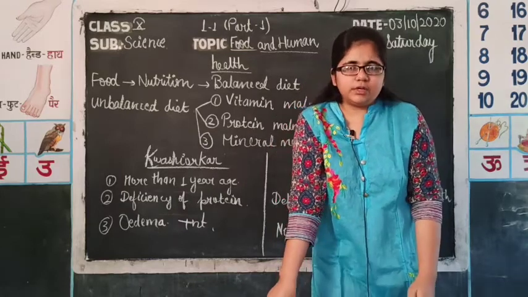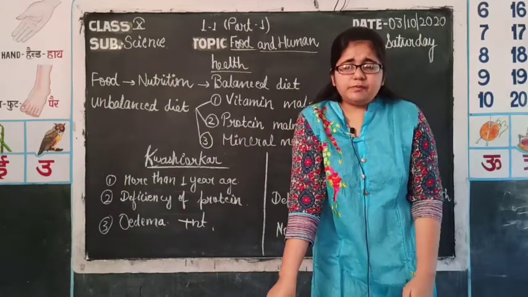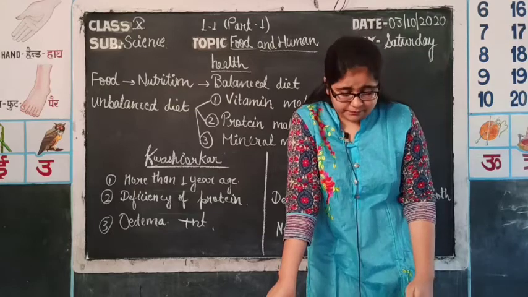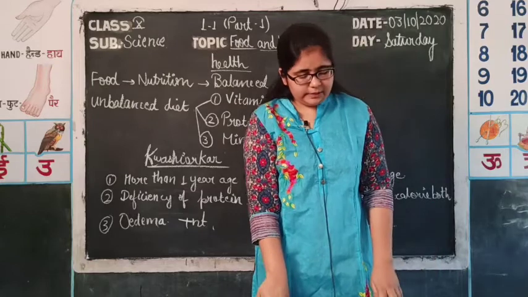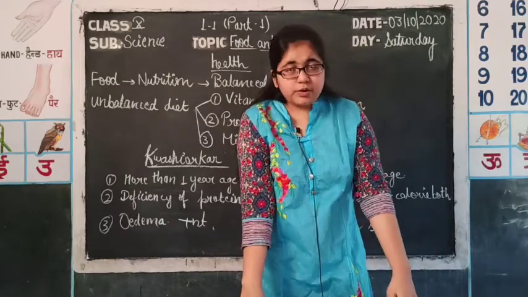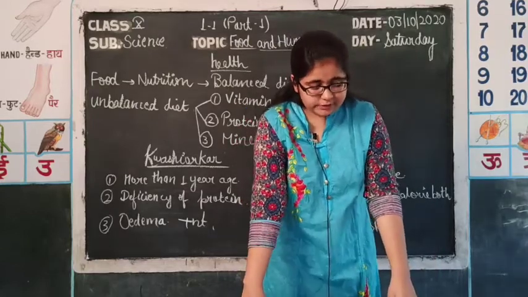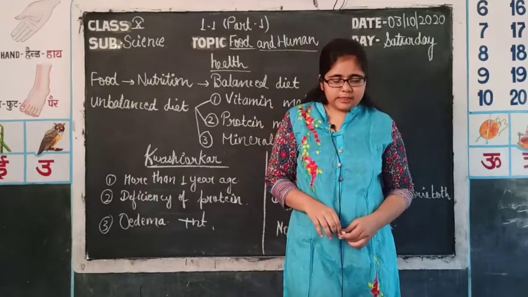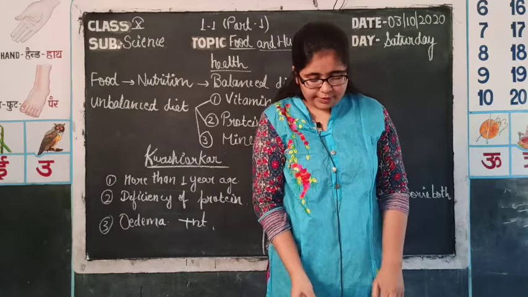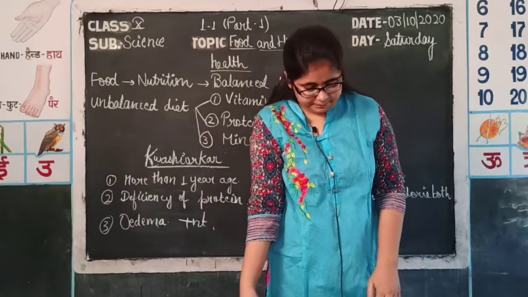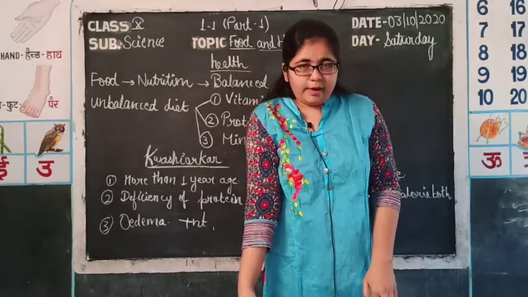Then the fourth one is vitamin B3. The scientific name is niacin, and its deficiency causes pellagra, in which there is appearance of dry scales on the skin as well as on the tongue. The fifth one is vitamin C.